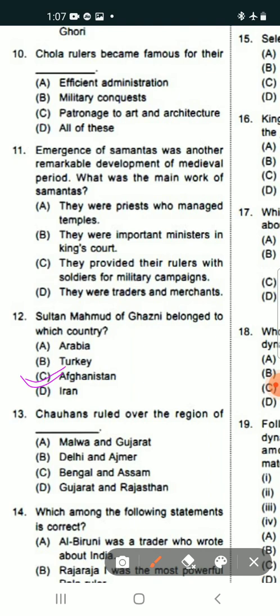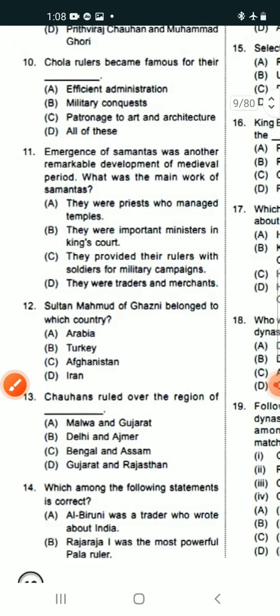Now the next question, question number 13. The Chauhans ruled over the region of dash. Options are Malwa and Gujarat, Delhi and Ajmer, Bengal and Assam, Gujarat and Rajasthan. So the Chauhans ruled over the region of Delhi and Ajmer. Number B is the correct answer. Ajmer actually was the capital of the Chauhan rulers. For that reason, the Chauhans ruled over the region of Delhi and Ajmer.